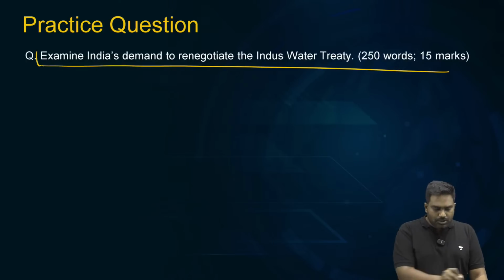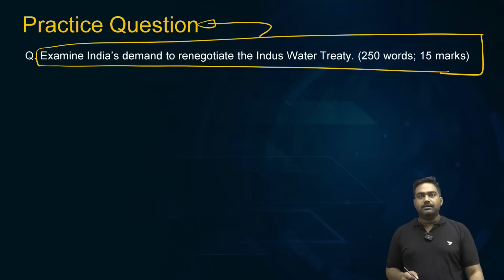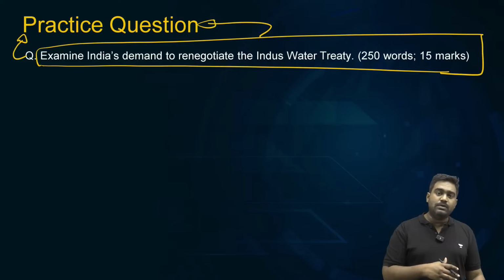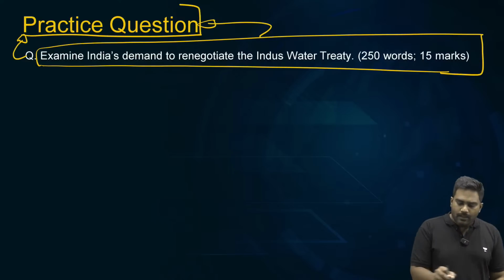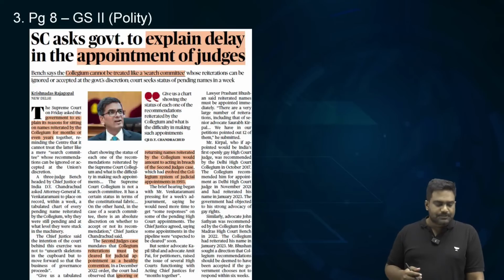So take up a question based on this. Examine India's demand to renegotiate the Indus Water Treaty. That is your straightforward question. So use the points that we have discussed. Bring in the background as well, some basic introduction to Indus Water Treaty, and why India is considering a renegotiation. What has been India's traditional position, and why are we looking at a renegotiation, right? That is what you need to discuss.